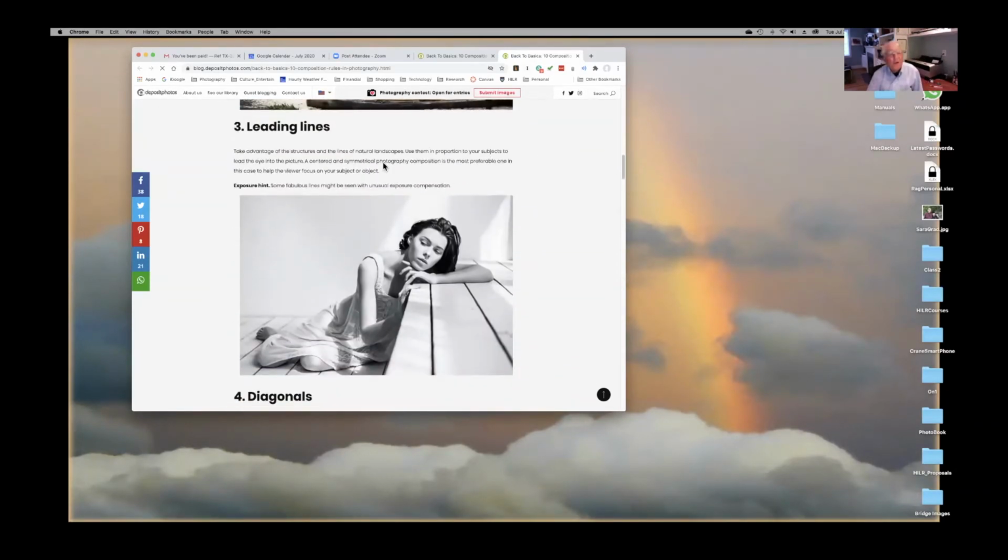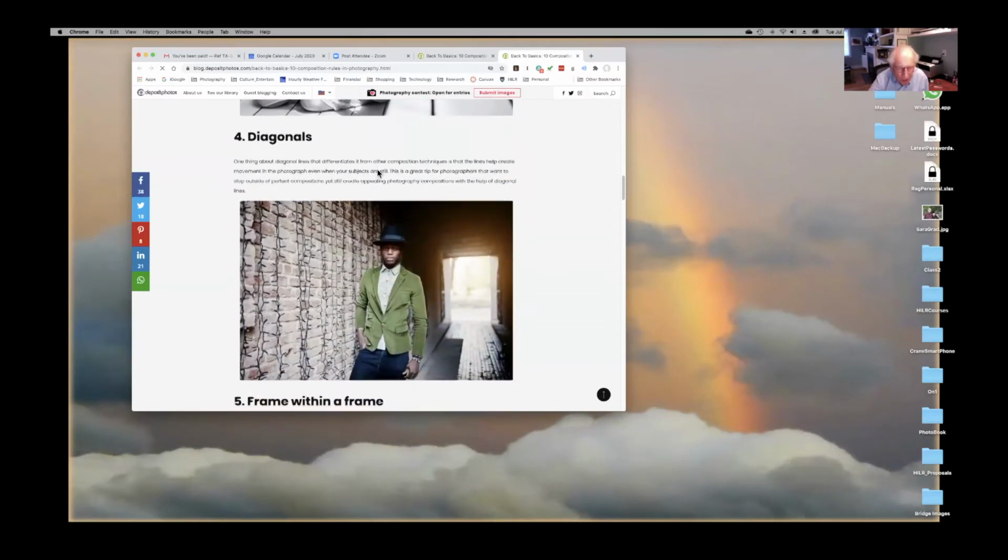Leading lines, this is a very good example of what people talk of in composition, leading lines, where there is something in the picture or a line or some part of the elements that leads you to the focal point of your image or what you want to lead to, which is obvious, in this case, the woman's face. Diagonals are another part of a picture that you can have. I'll show you this. But again, using diagonal lines to lead the eye to the center of your attention.